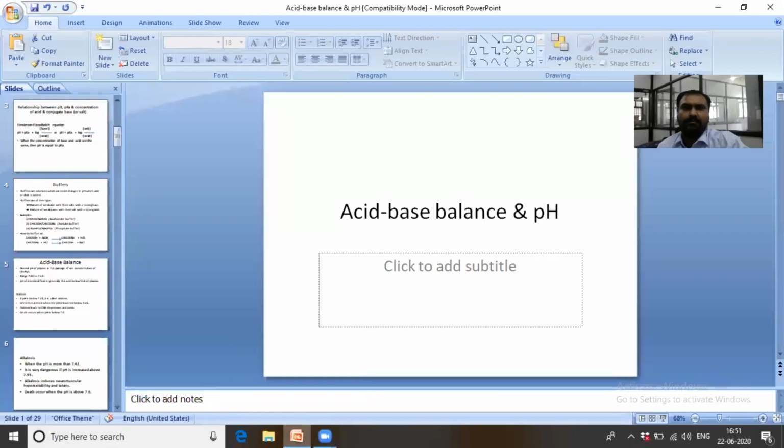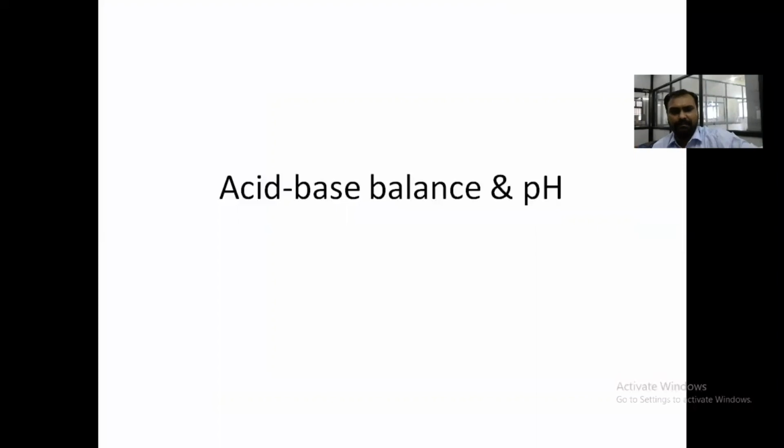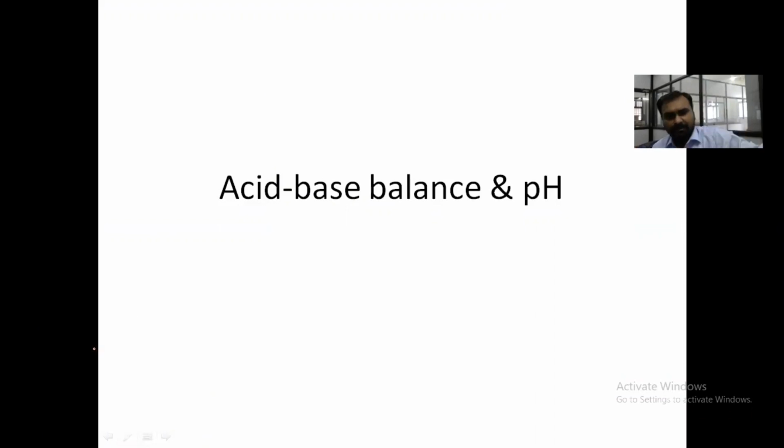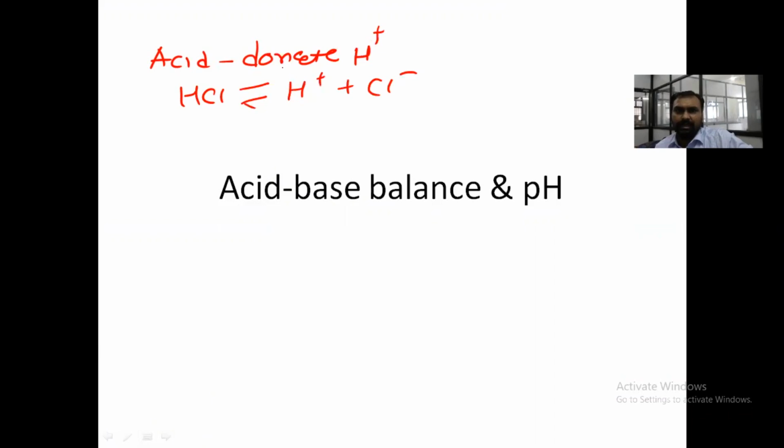Right. So, acid-base balance. What are acids, and what is a base? First, we will see that basic concept. Acids are substances which donate hydrogen ions, for example, hydrochloric acid. They donate the hydrogen ion, so they are called acids. You can say they donate or release hydrogen ions; those are called acids.